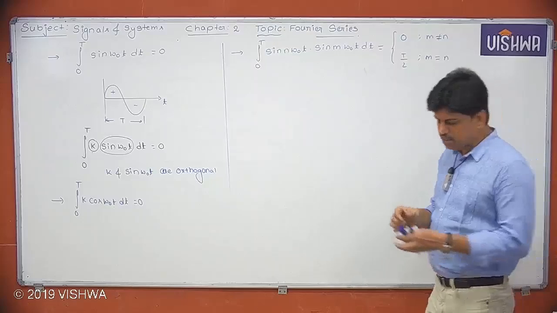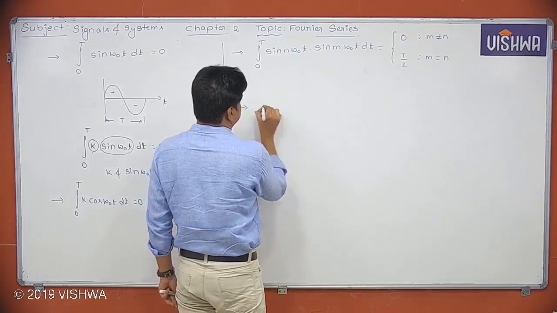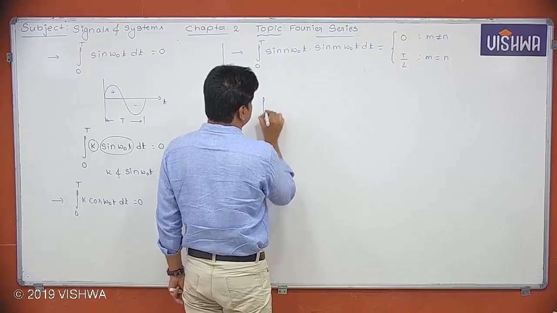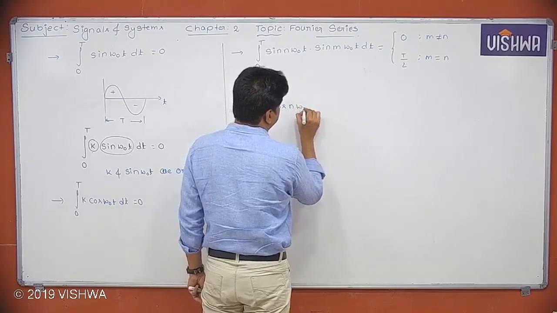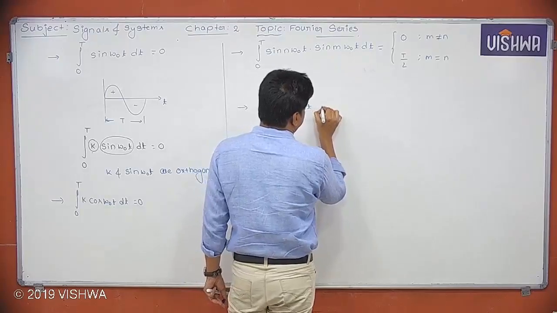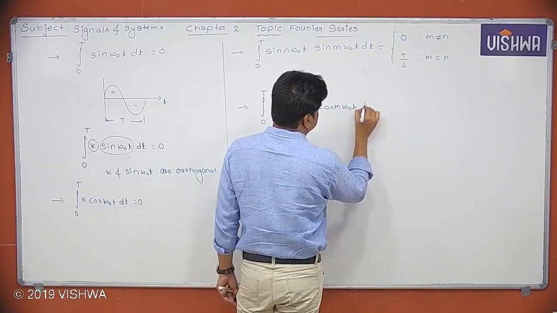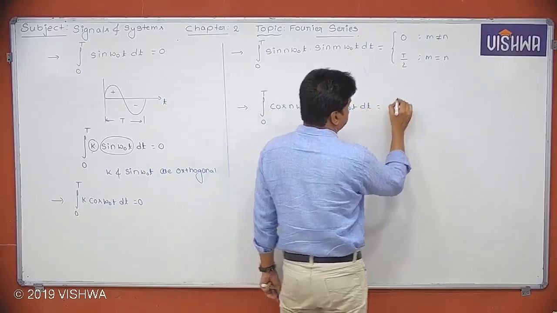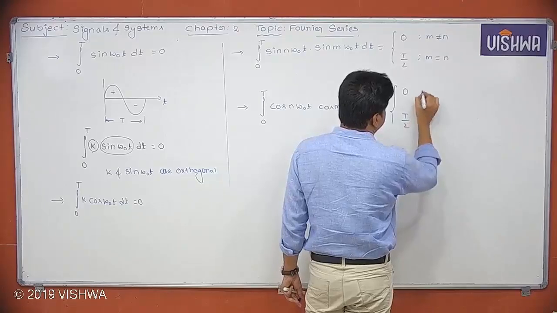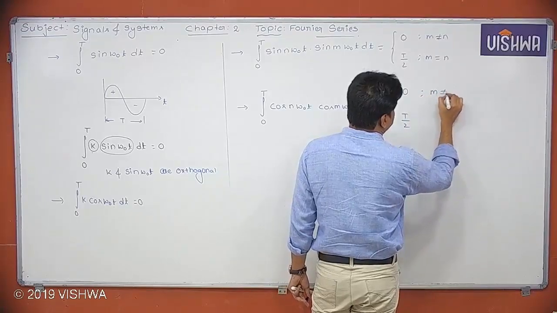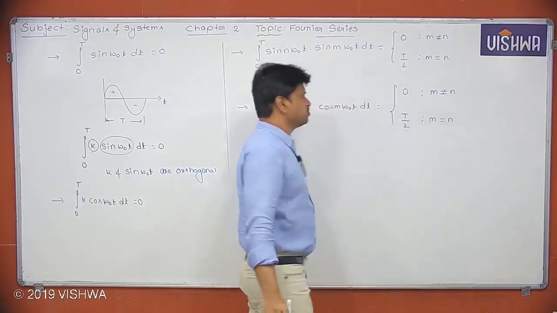In the similar manner, I can write integral 0 to T of cos n omega naught t cos m omega naught t. This result also works the same way. It can be 0 or T by 2 depending on the m value and n value. M is not equal to n here, and M is equal to n.